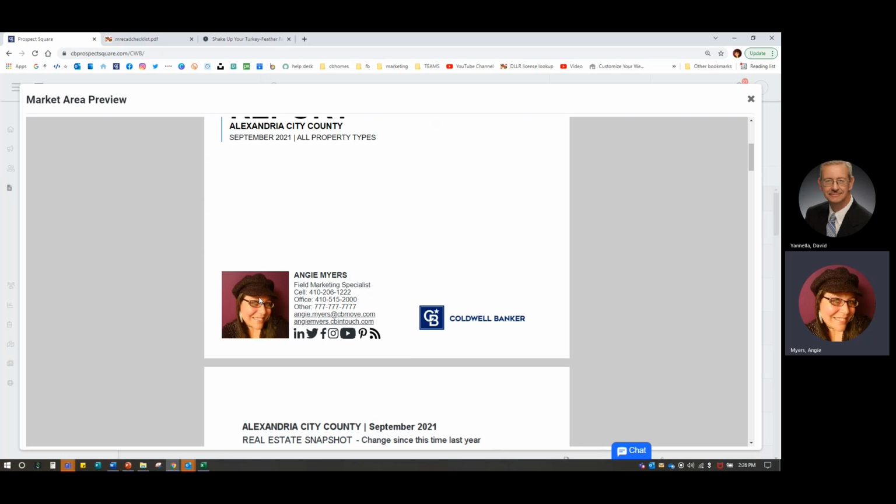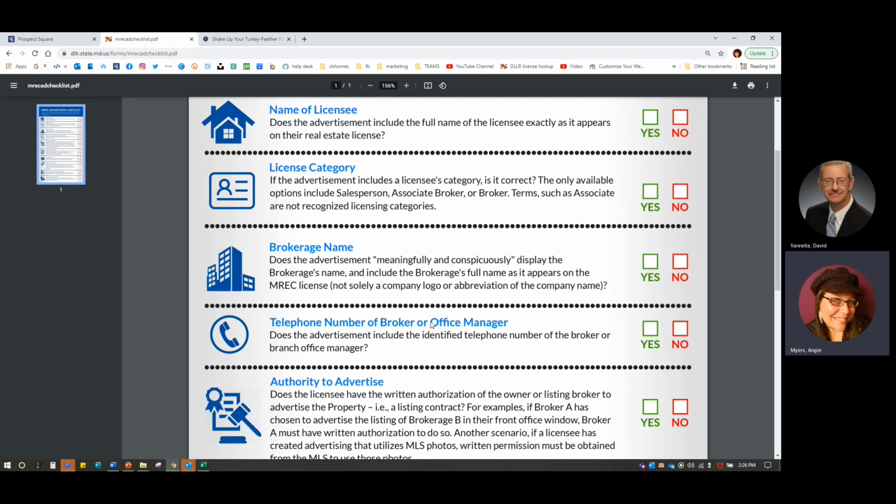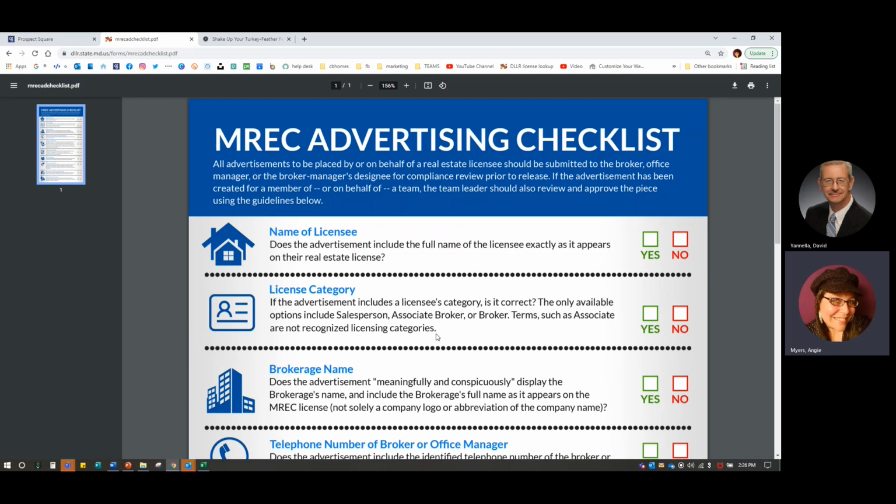You'll also find your photo there. And remember to always double check your Maryland Real Estate Commission advertising checklist. So again, any advertisement or marketing that you do that is placed on your behalf, something that you placed for yourself, something that someone else places for you. Maybe you're going into a school playbill for their school play, school musical.